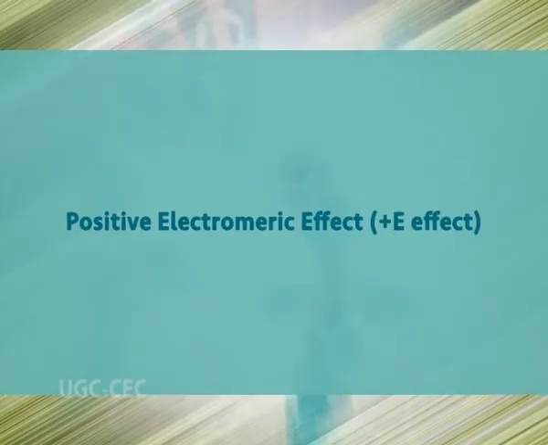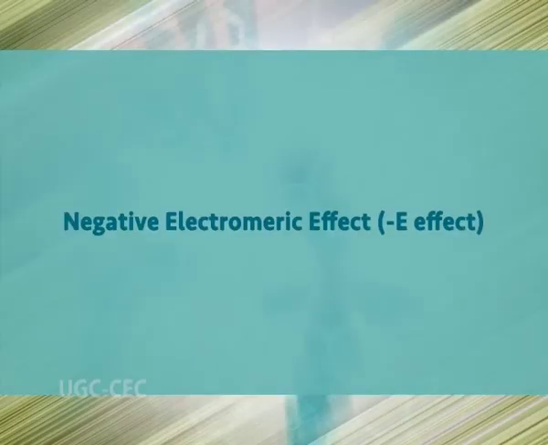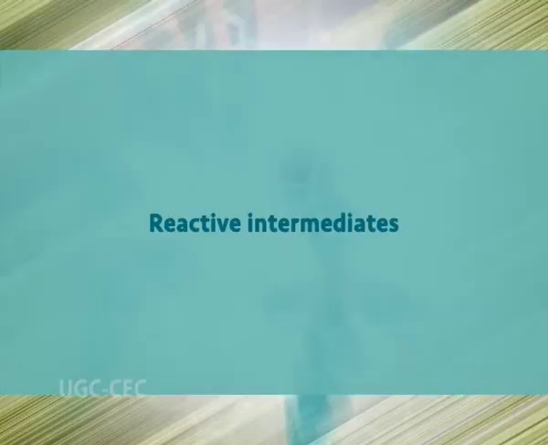Positive electromeric effect: in this effect, the pi electrons of multiple bonds are transferred to the atom to which the reagent gets attached. The second one is the negative electromeric effect. In this effect, the pi electrons of multiple bonds are transferred to the atom to which the attacking reagent does not get attached. Now let's talk about reactive intermediates.